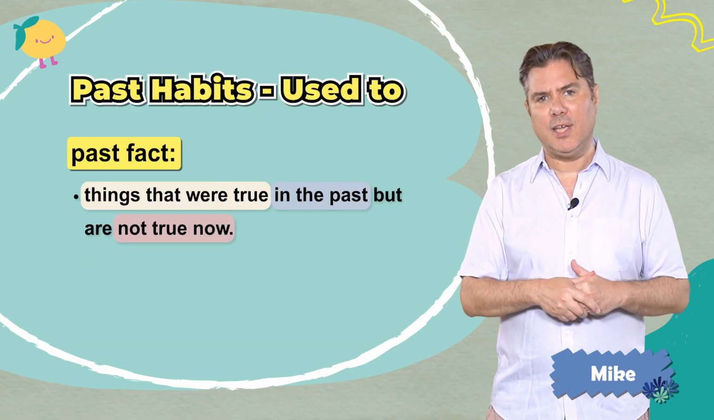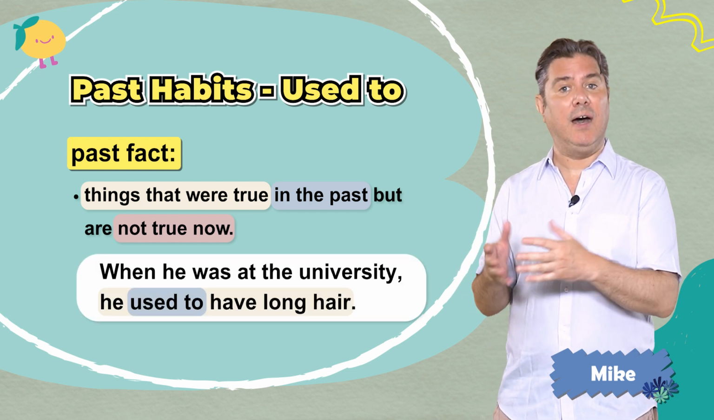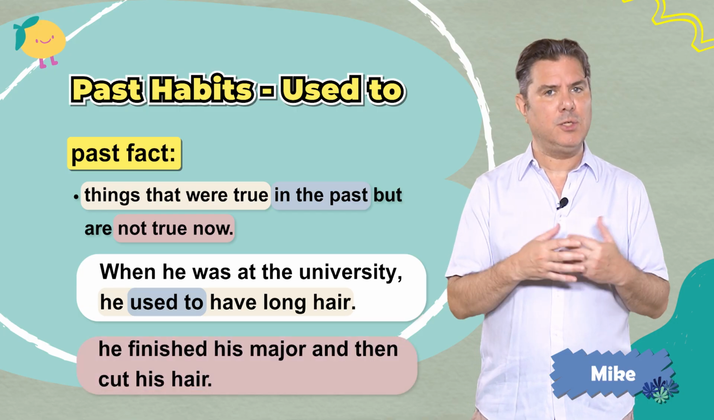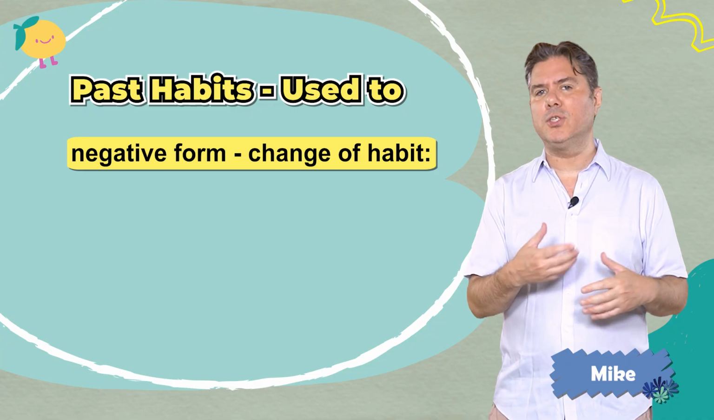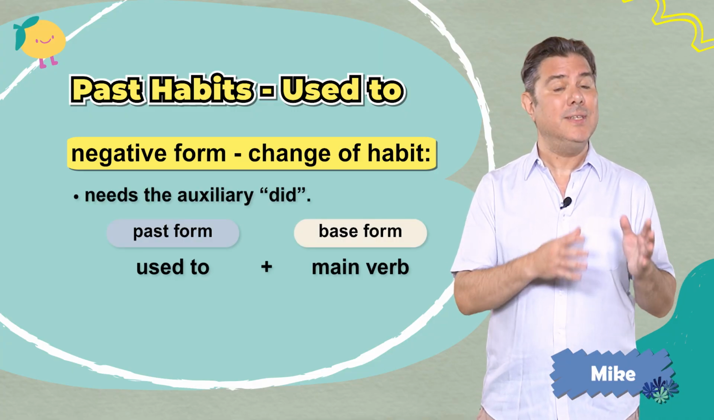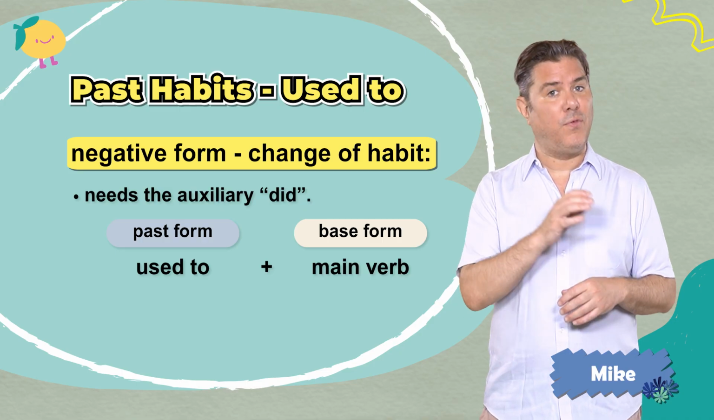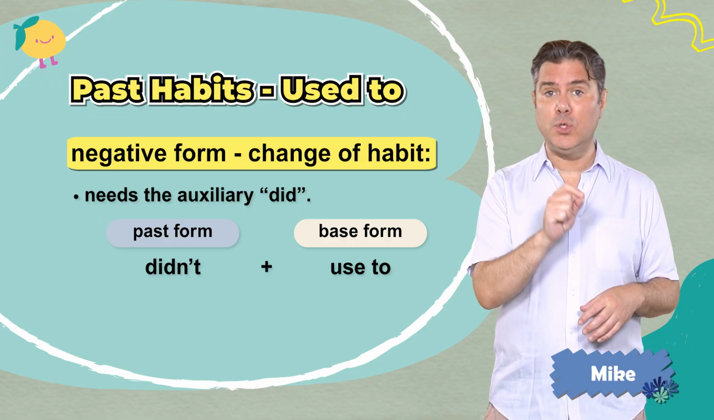Look at the following example. When he was at the university, he used to have long hair. He finished his major and then cut his hair. Used to can also have a negative form. This form needs the auxiliary did. Note that the form changes from used to didn't use to.